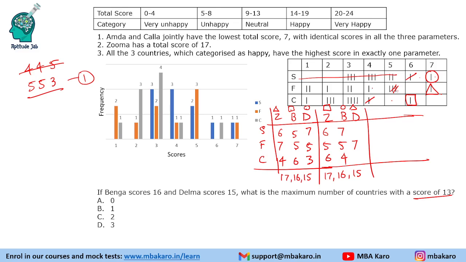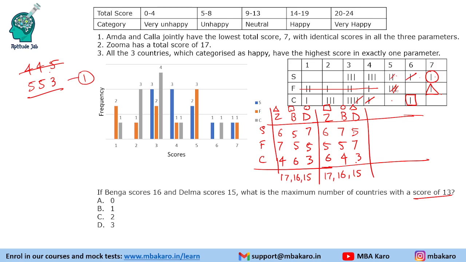So 16 is done. Now we are left with D. D has to make 15 points, right? 8 more points. And D can make like 5, 3. D cannot use the second one. So D has to make, it can make 5, 3. That is the only way it can make 15 points. So 5 and 3, right?